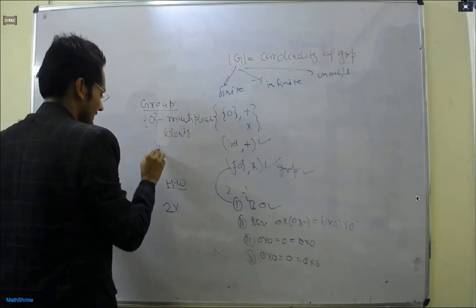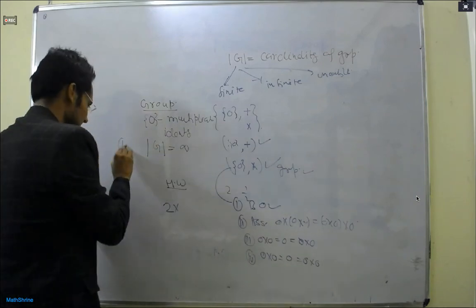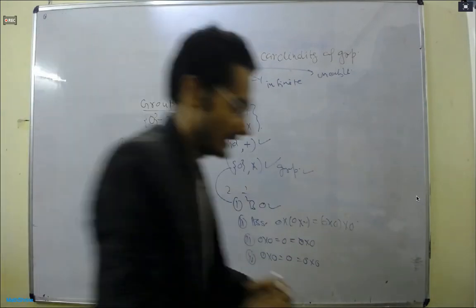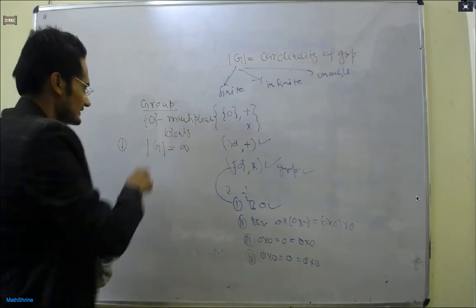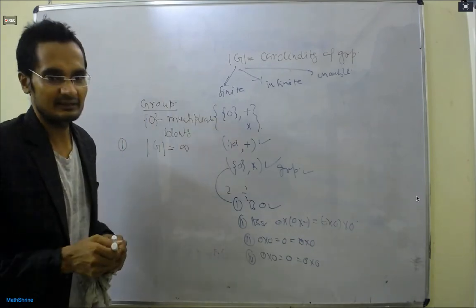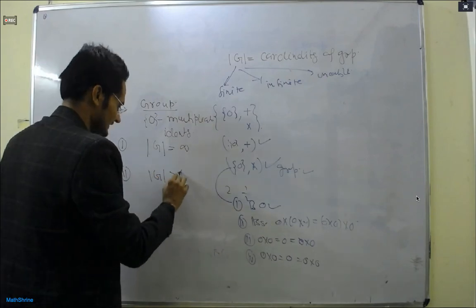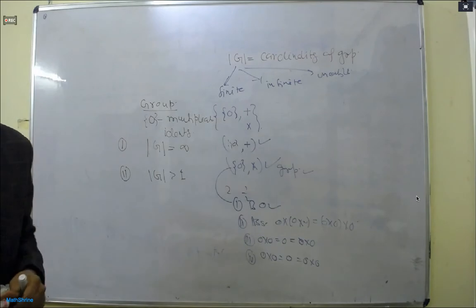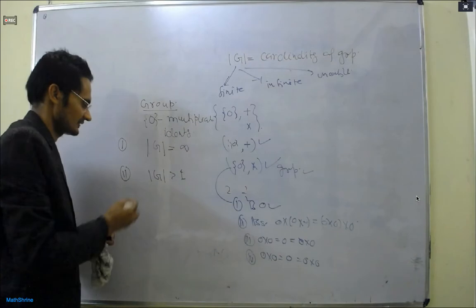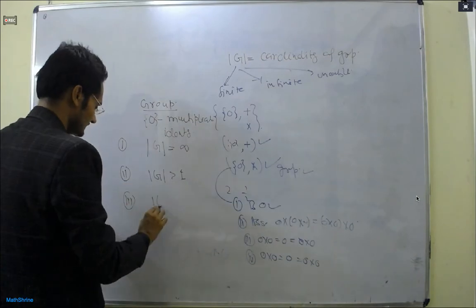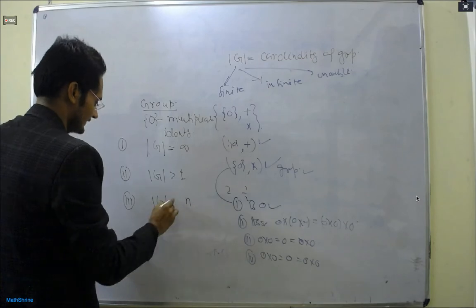Case number 1. You have to tell me a group having an infinite number of elements where 0 is the multiplicative identity. Second, the cardinality of G is strictly greater than 1. That's all. These 2 examples you have to give. Or the third one also, the cardinality is greater than or equal to n, any finite number greater than 1. So these are the examples for you.